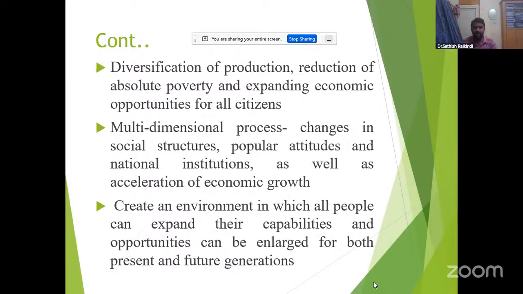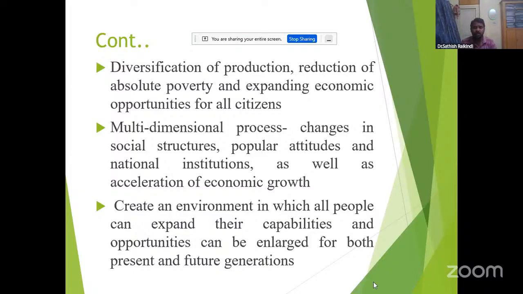And also expanding economic opportunities for all citizens. And also economic development is a multi-dimensional process. It involves changes in social structure, popular attitudes, national institutions, as well as acceleration of economic growth. That's why economic development is a multi-dimensional process.